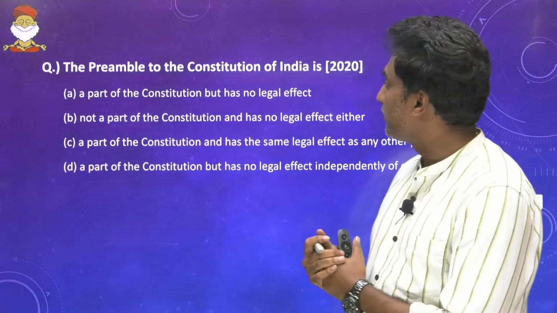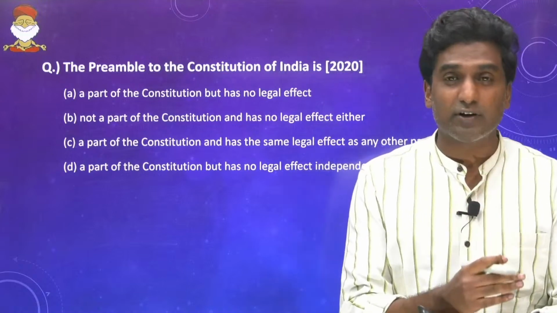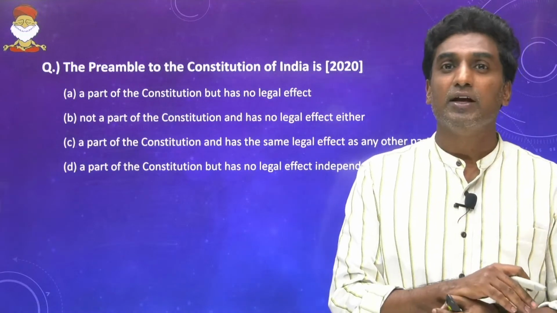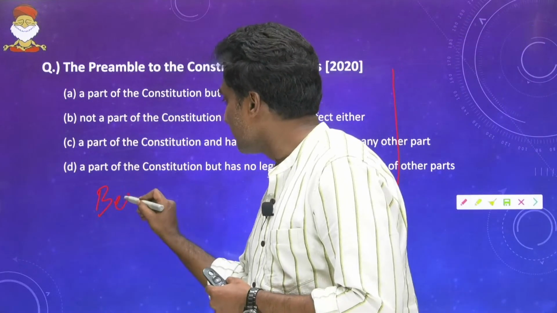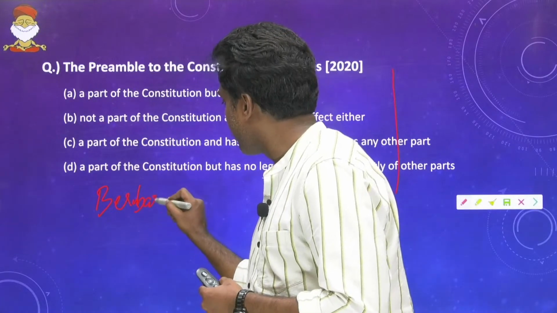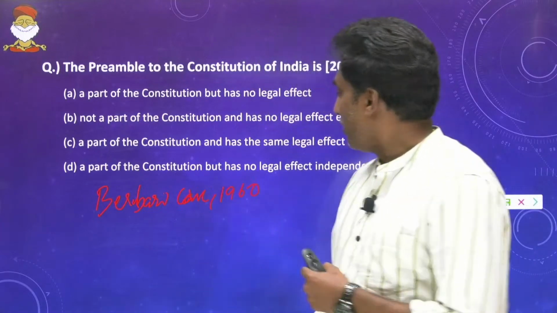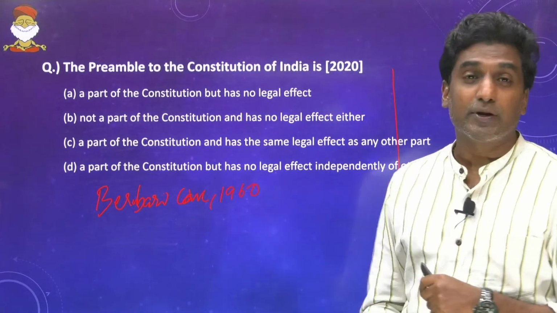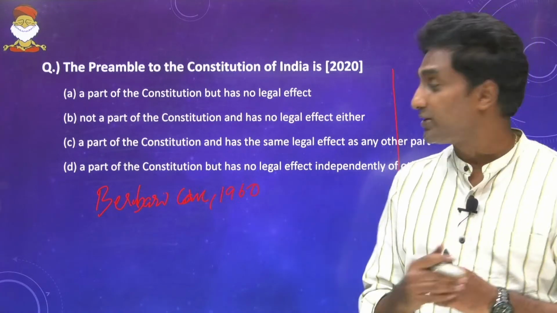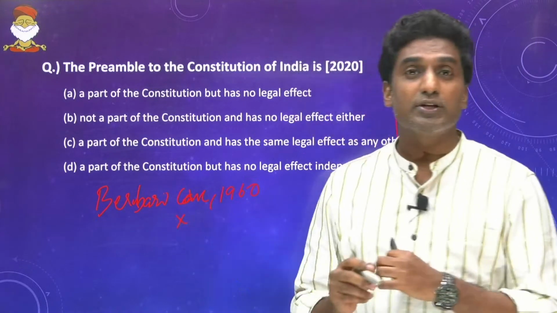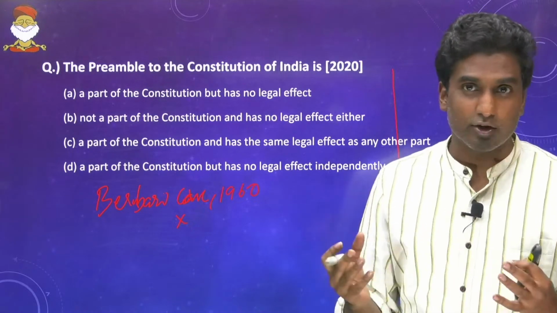The preamble to the Constitution of India is, whether it's a part of the Constitution, as I've already told you earlier as well, whether it's a part of the Constitution, not part of the Constitution. Here you need to also know the background of the cases here. So it starts with the Berubari case of 1960, wherein it says that preamble is not a part of the Constitution. Initially that was the verdict given by the Supreme Court, saying that preamble is not a part of the Constitution, and it actually reflects the minds of the makers of the Constitution. This is what it says.